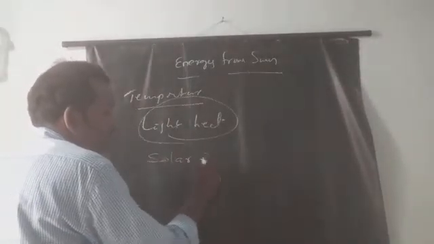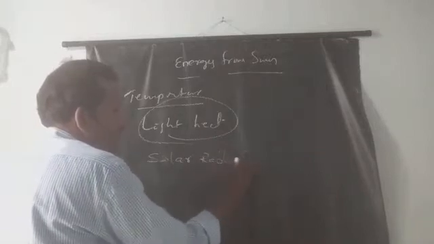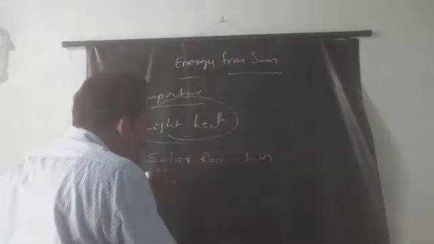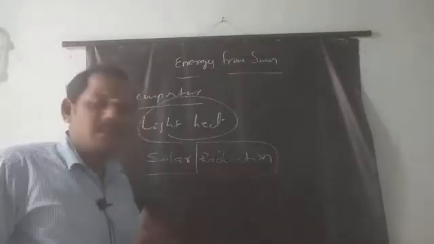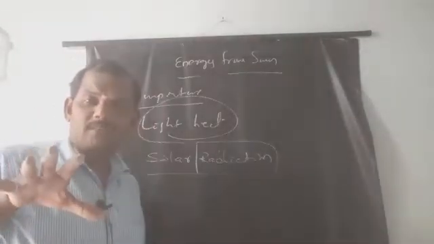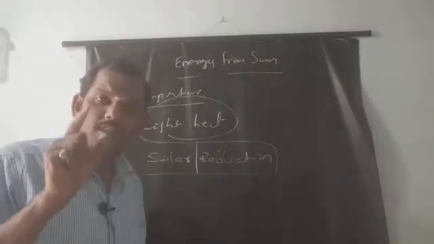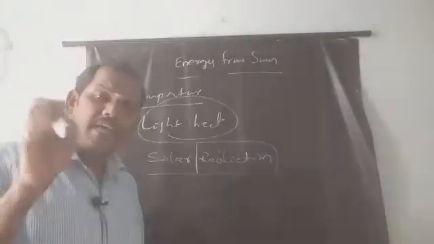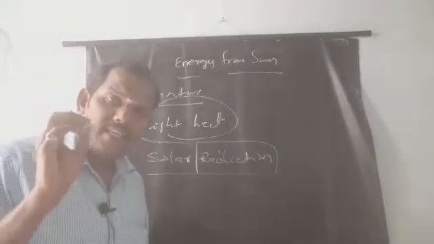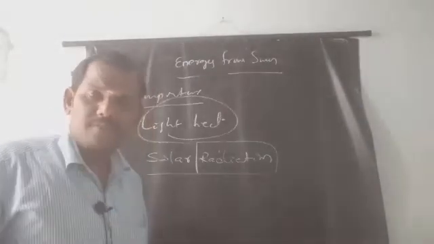Solar radiation. What is that? What is called radiation here? Here radiation means that if any object gives out energy, it is called radiation.